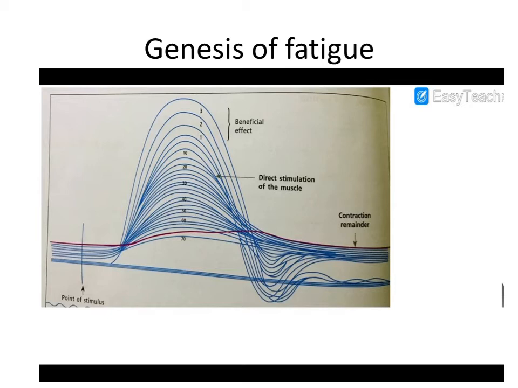The height of contraction here is increased because of the beneficial effect. Here is the 10th contraction, 20th contraction. So as the number of contractions increases, you can see the relaxation period is also increased. Early sign of fatigue is prolongation of relaxation period. When the muscle is fatigued, the relaxation becomes incomplete. You can see the incomplete relaxation here at the 17th muscle twitch or contraction.